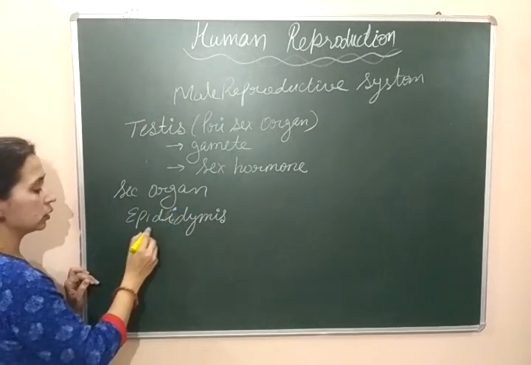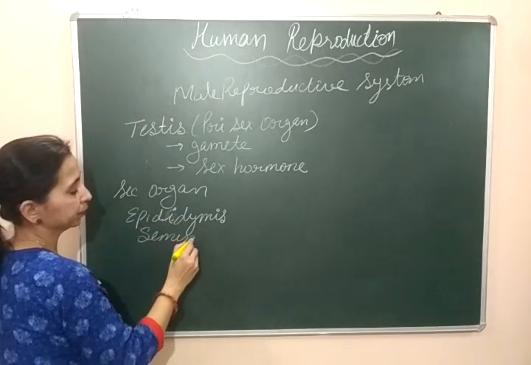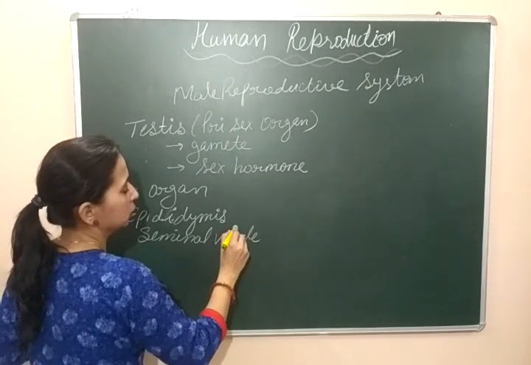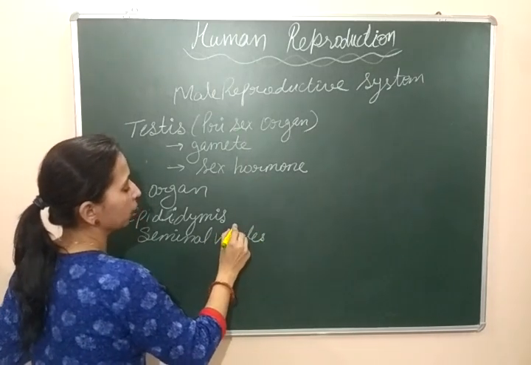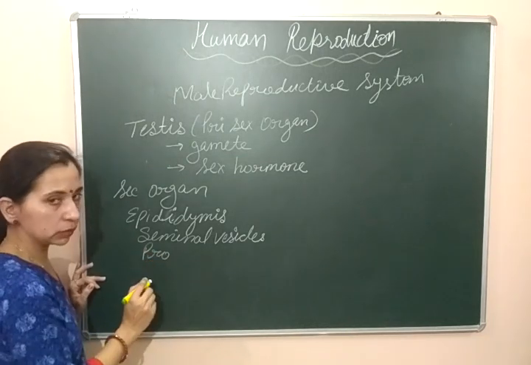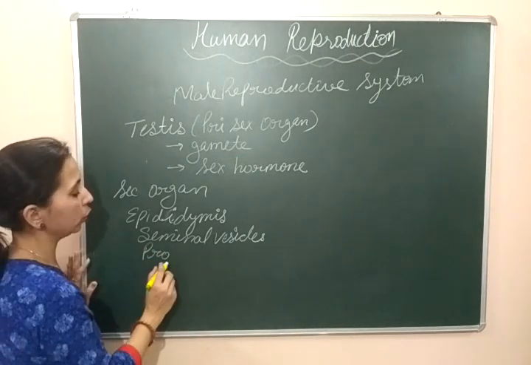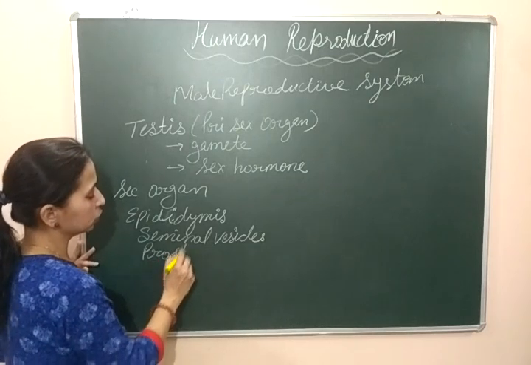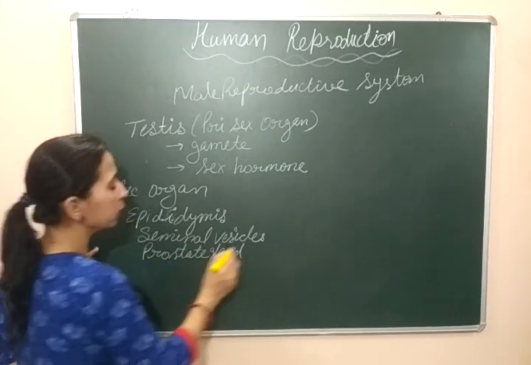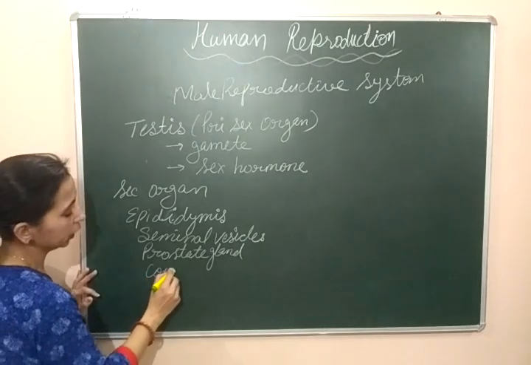Next one will be seminal vesicles. Next, prostate glands. These are glands which play a very important role in the human reproductive system. Next, one more gland is there, that is Cowper's gland.